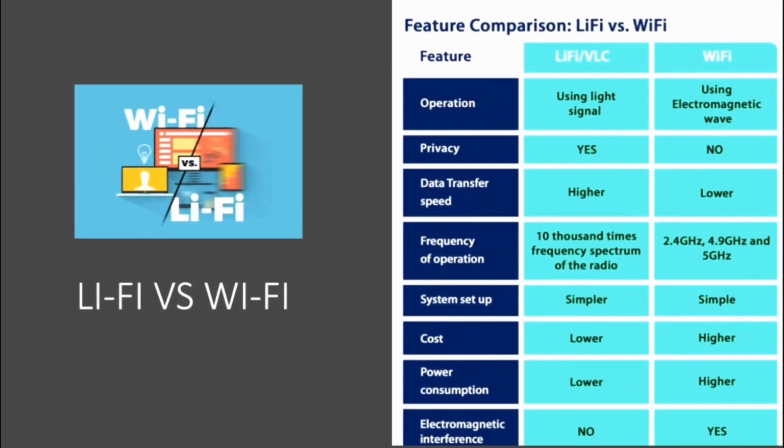Comparison between Li-Fi and Wi-Fi. Li-Fi uses light signals instead of electromagnetic wave signals. It has higher security than Wi-Fi. It has high speed data transmission, higher than Wi-Fi. It is less power consuming compared to Wi-Fi. Cost is also lesser than Wi-Fi.